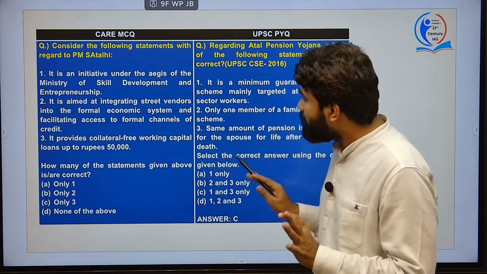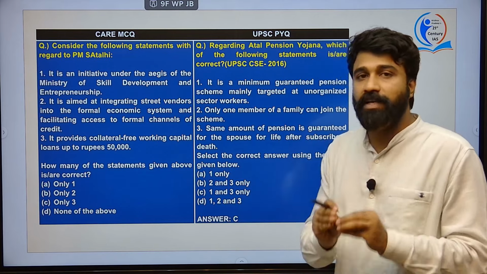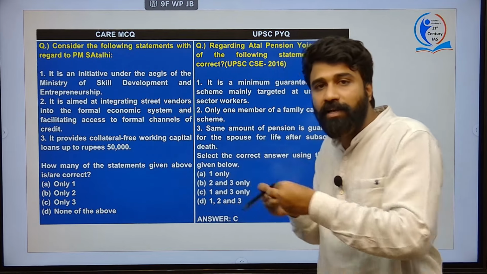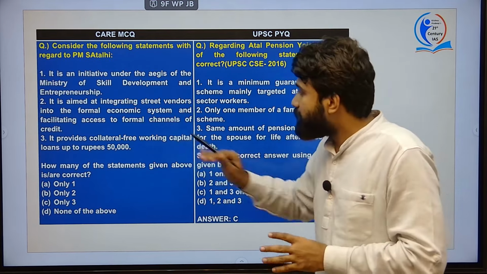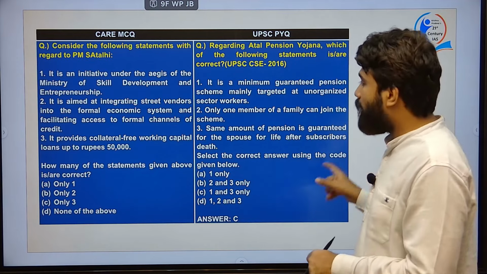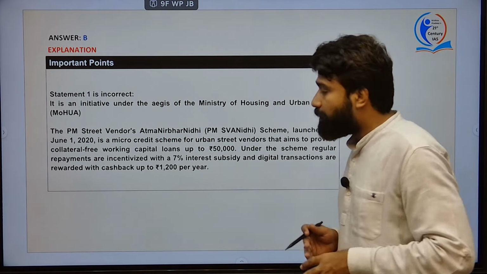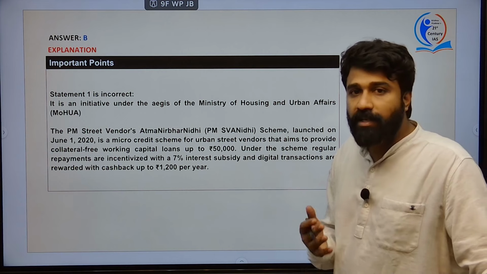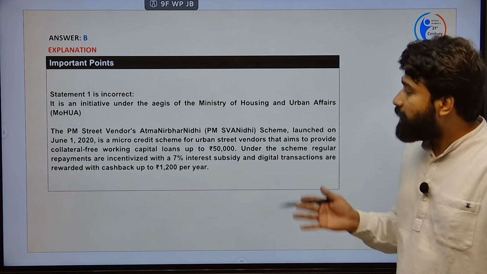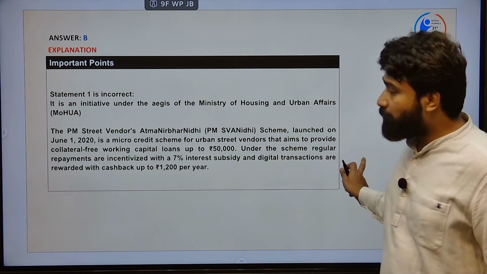It is aimed at integrating street vendors into the formal economic system and facilitating access to formal channels of credit. Yes, that is true. They have to facilitate them to access this formal channel of credit rather than going to money lenders. Next, it provides collateral-free working capital loans up to 50,000 rupees. Yes, and it also provides incentivization for those who pay with the interest on time, they will get a 7% interest subsidy, and if they are doing digital transactions, they will be rewarded with cashback up to 1200 rupees per year. This is about the PM SVANidhi scheme.